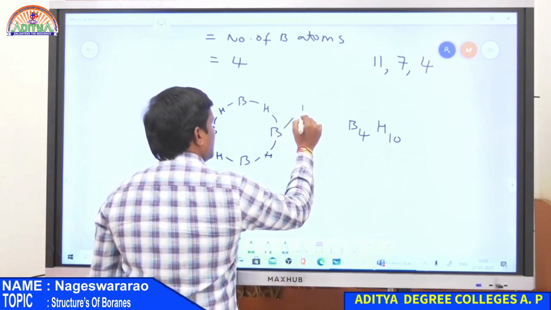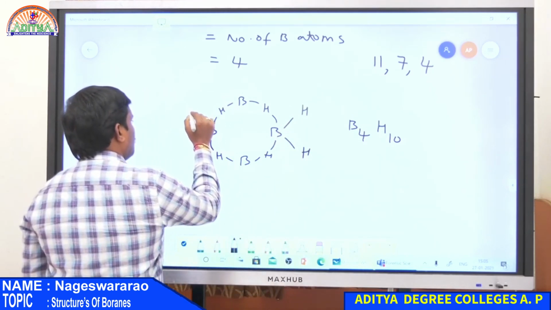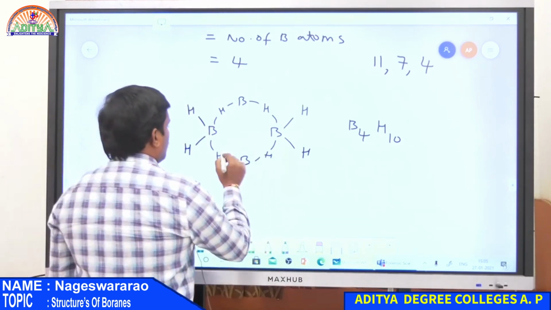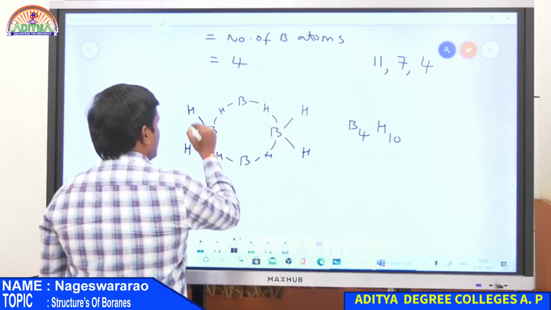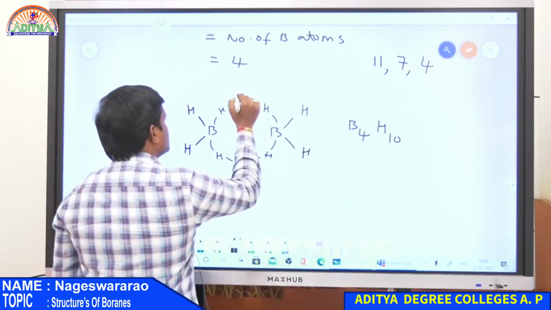So there exists a BH covalent bond, similarly, BH covalent bond: 1, 2, 3, 4, 5, 6, 7, 8. 8 hydrogens. Now this is the 9th one and this is the 10th one.